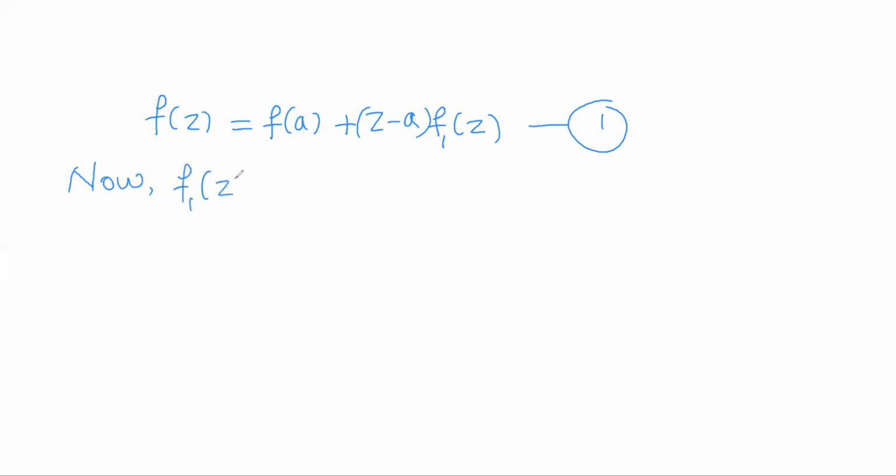Now we observe that f1(z) is analytic in the region omega. So what are the steps we applied for f(z)? Now we shall do the same thing for f1(z). So in the above procedure, just in place of f(z), take f1(z).